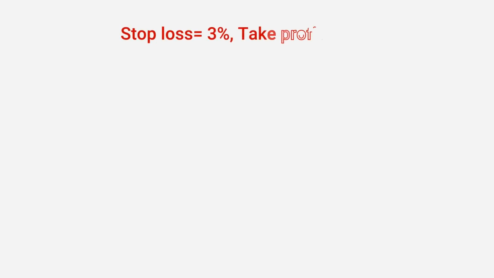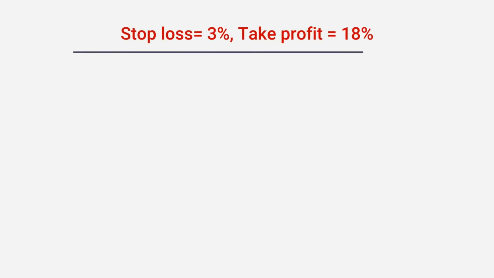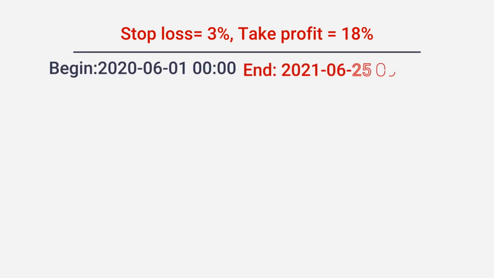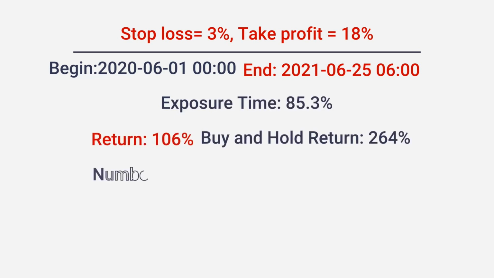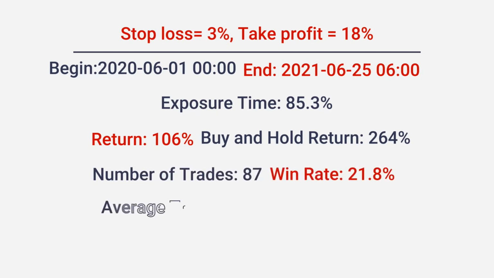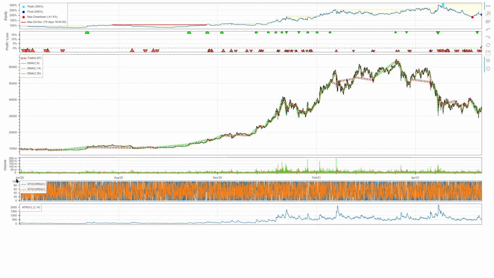Stop loss 3%, take profit 18%, last year. The exposure time is about 85%. We made 87 trades and the win rate is identical, 22%. We made a profit of 106%, less than half of buy and hold. The average trade duration was over 3 days. The maximum drawdown was minus 41%, and it lasted 79 days.